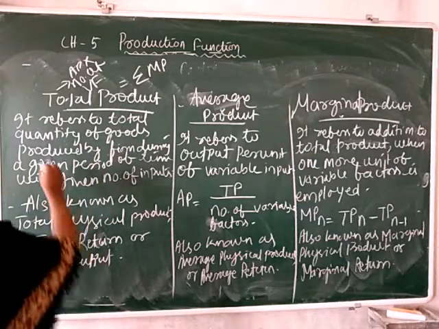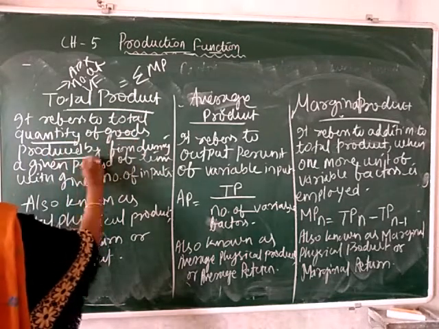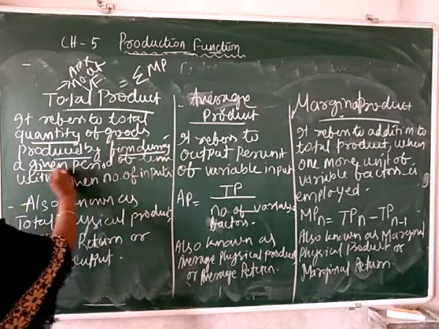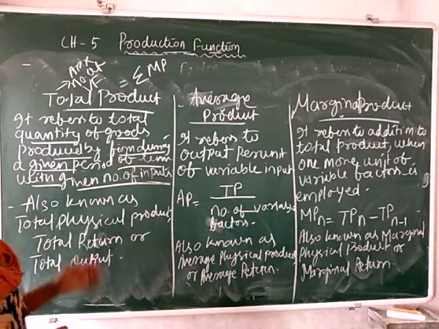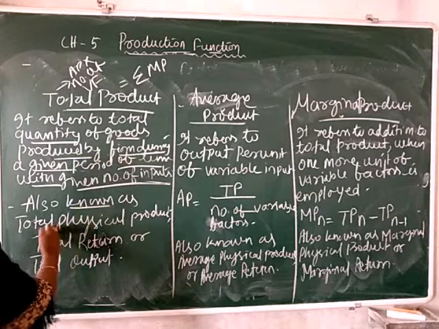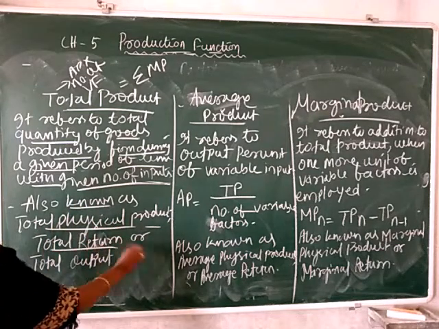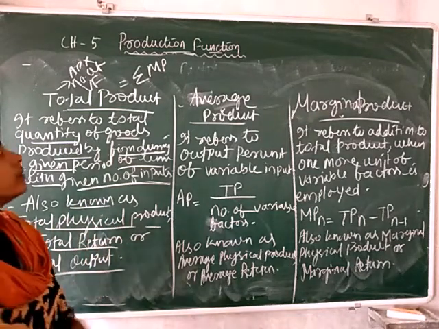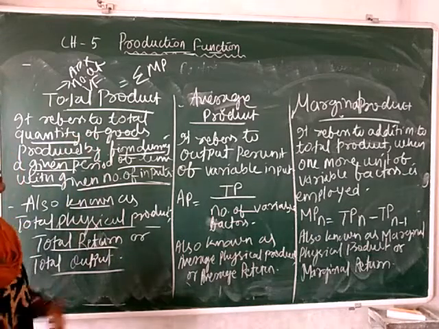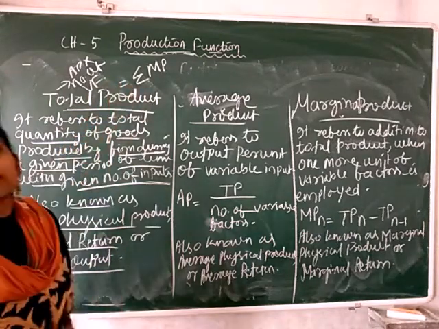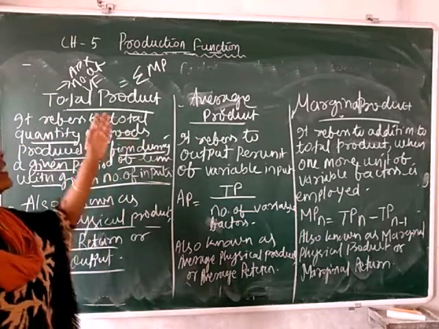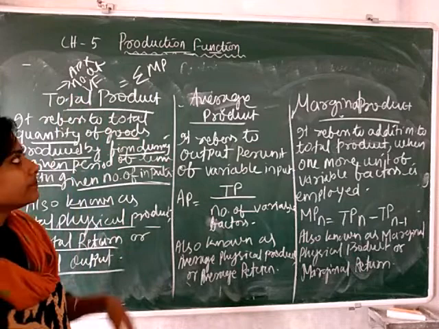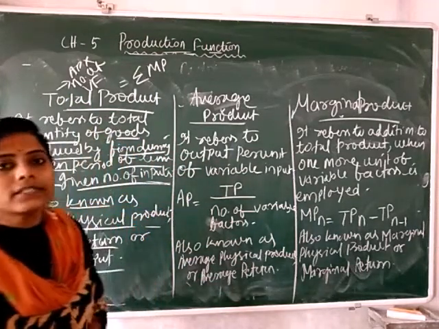Total product refers to the total quantity of goods produced by a firm during a given period of time with a given number of inputs. It is also known as total physical product, total return or total output. Total product can be calculated as the summation of marginal product, or as average product into the number of variable factors.